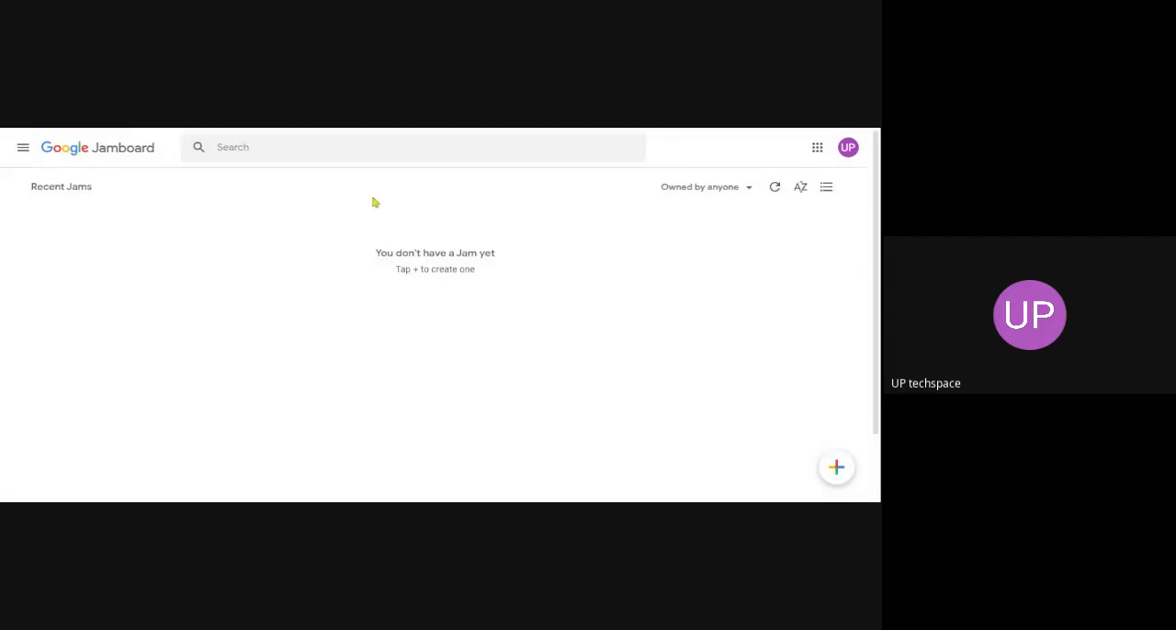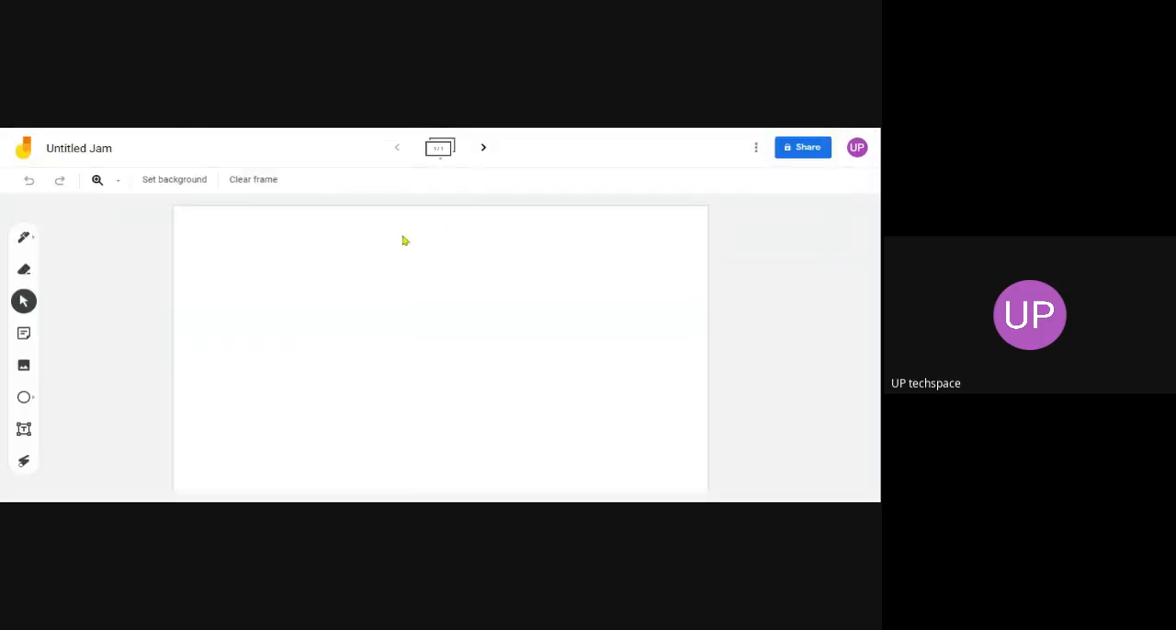Once you connect this thing, now you can open your Jamboard. Go to Google, again click on the nine-dot button. First of all, let me open the Jamboard. Now I'll share my screen, share Jamboard. So this is Jamboard. Again, you can just type jamboard.google.com and open a new tab.